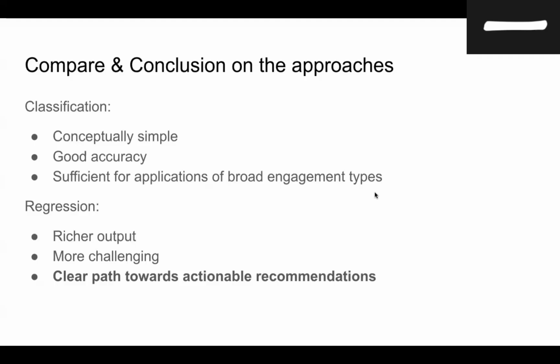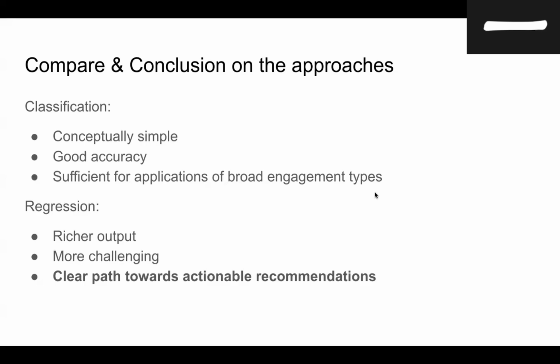On the other hand, the quantitative prediction approach provides a much richer output by estimating actual playtime values. Although this regression task is more challenging due to heavy-tailed playtime behavior, it offers a clearer path towards actionable recommendations. For example, once we have predicted playtime for all of a user's unseen games, we can directly rank games by expected playtime and recommend the top 5 titles with the highest predicted engagement.